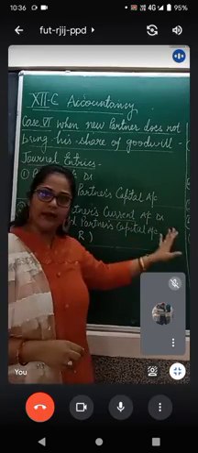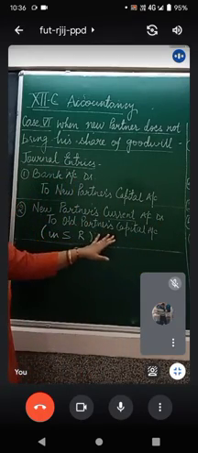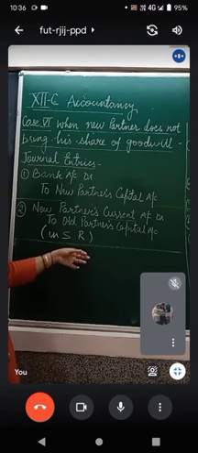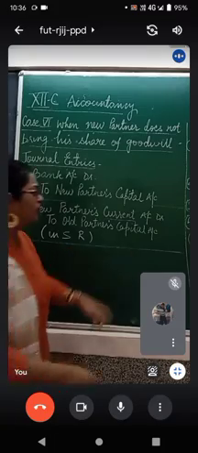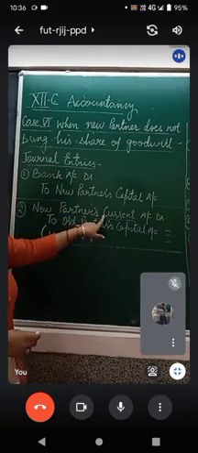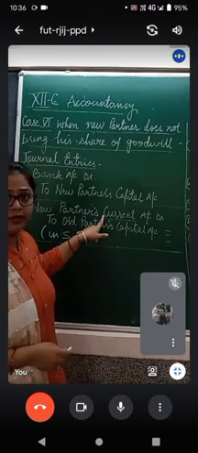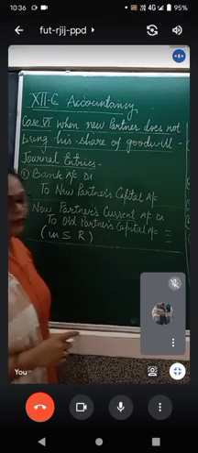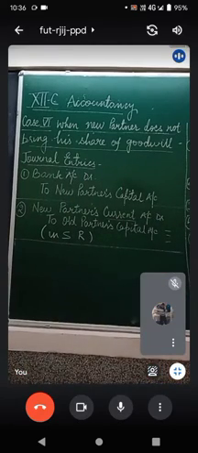New partner's current account debit to old partner's capital account, and it is to be distributed in the sacrificing ratio of old partners. Whatever turns out to be the amount of goodwill which he did not bring will be debited to the new partner's current account. Note down this journal entry and then we will do it with a question.